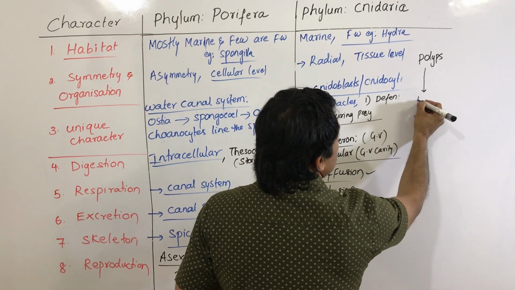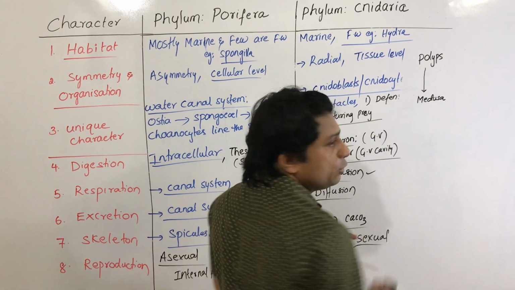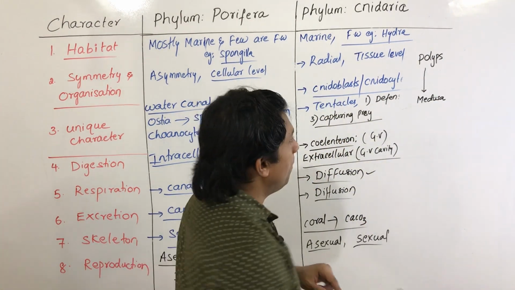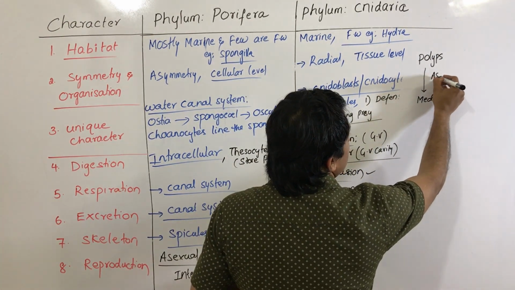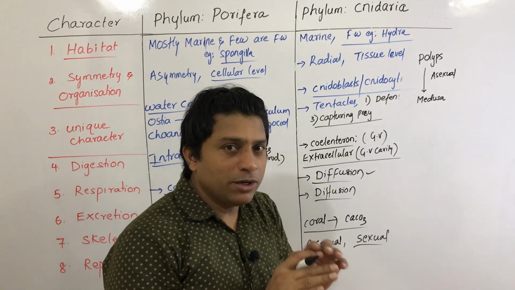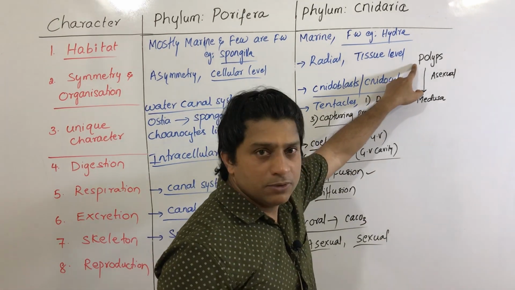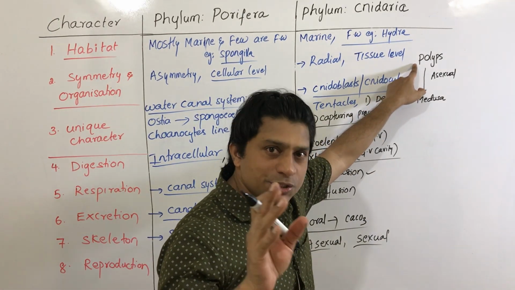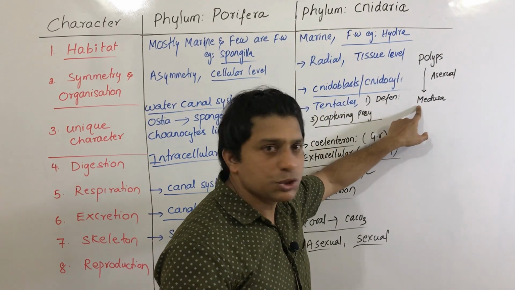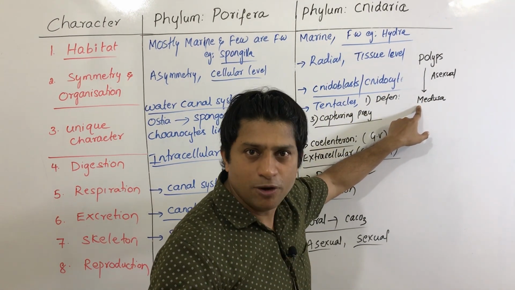Next, polyps give rise to medusoid forms by asexual reproduction. Not in all, in some of them. We see the example. So a polyp, which is a sessile, cylindrical form, gives rise to medusa. Medusa is an umbrella shaped form.